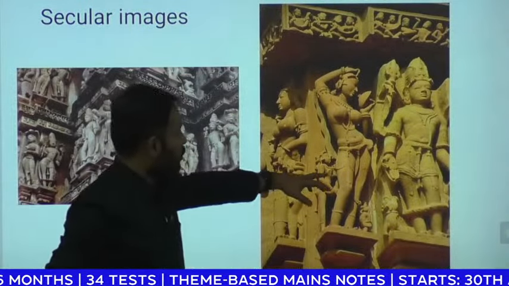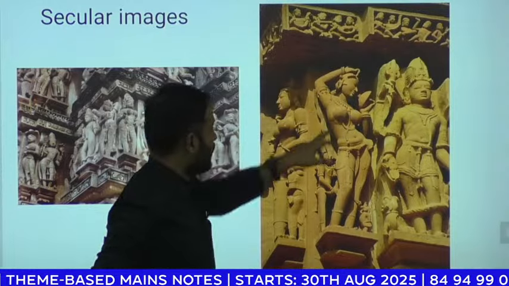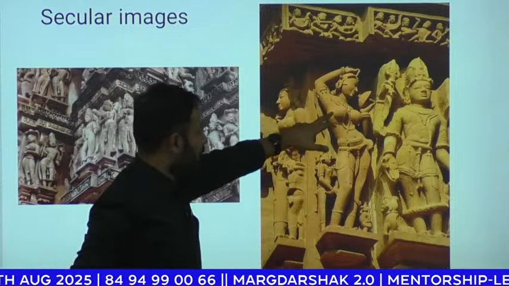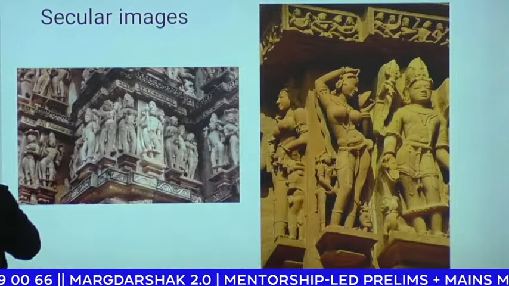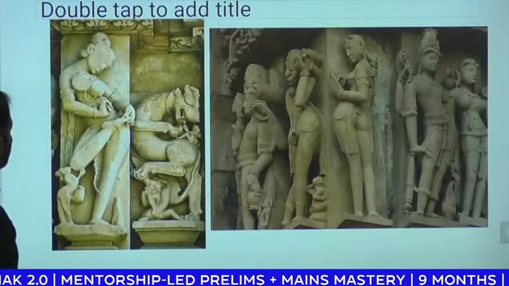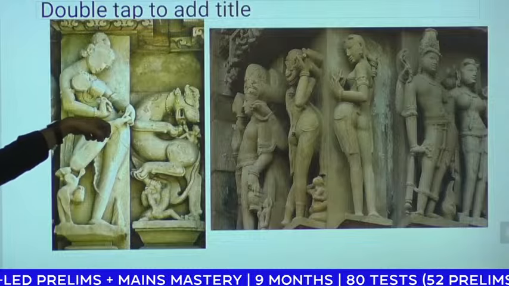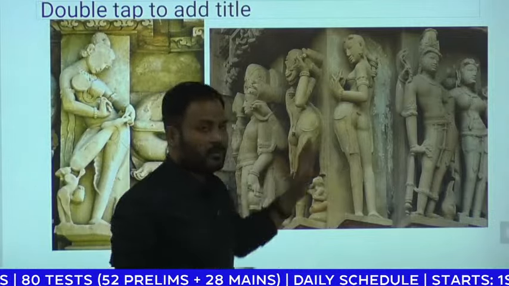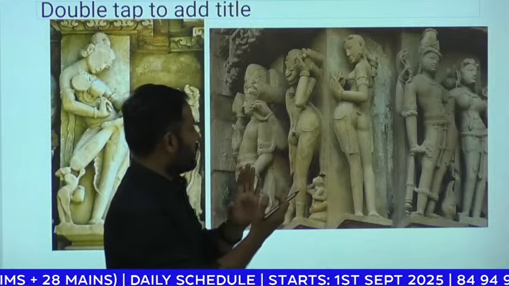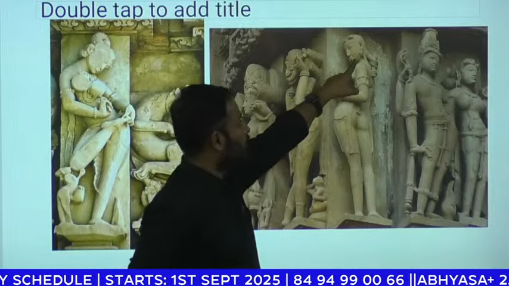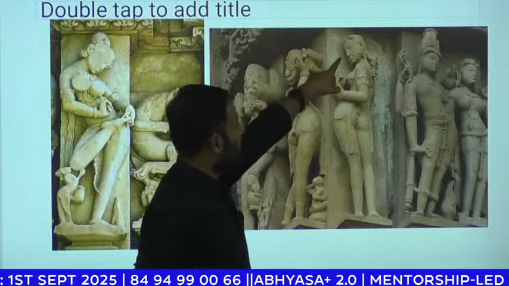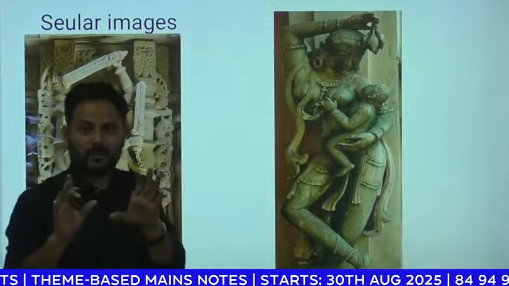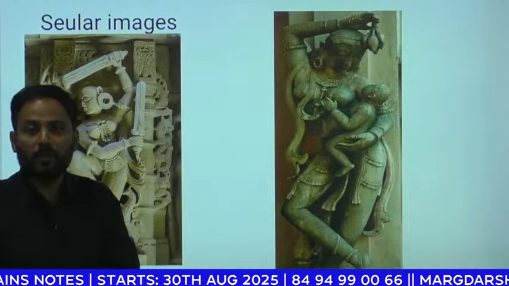Here, women were shown decorating themselves. You can see women decorated with all kinds of ornaments, lower garments, and upper garments. And here, this woman is removing a thorn from her foot, which is also beautifully shown. Most of the time women were shown in a twisted posture. They highlighted the emotions in these sculptures. You can see the facial features also. Whatever the structure, they highlighted women's beauty.